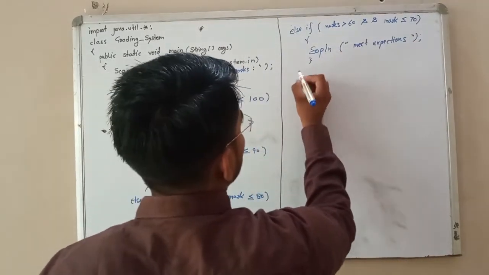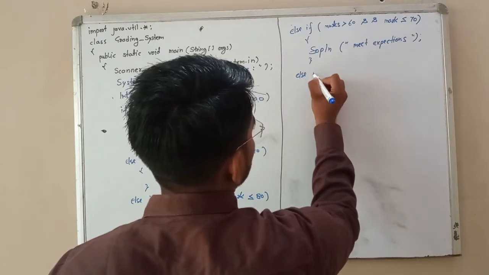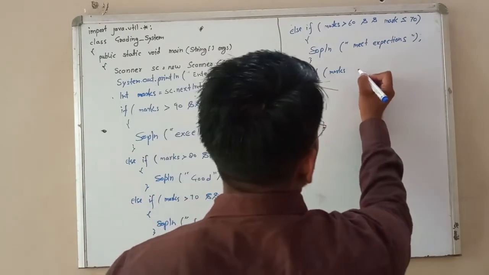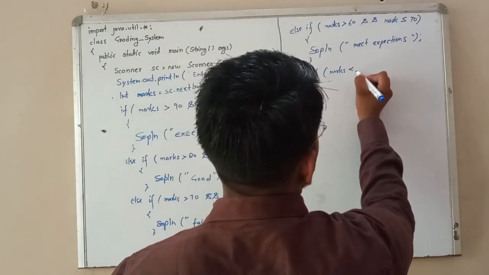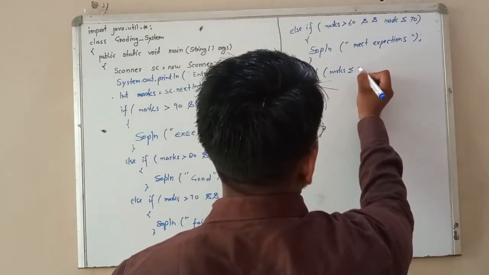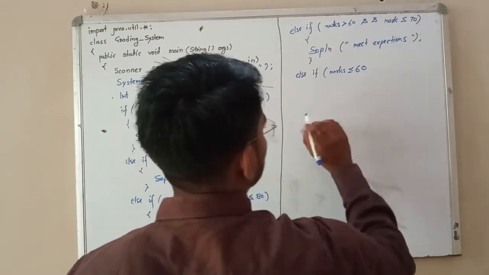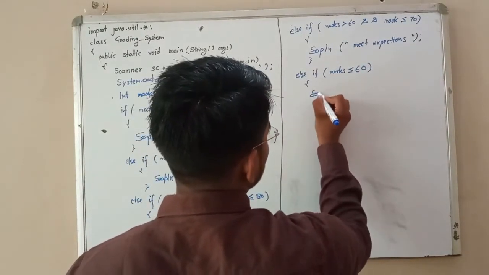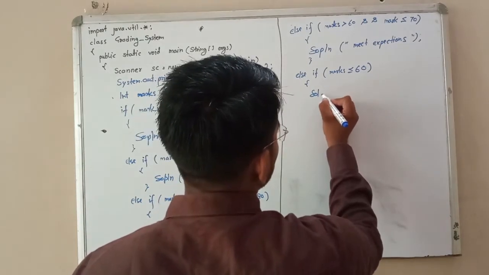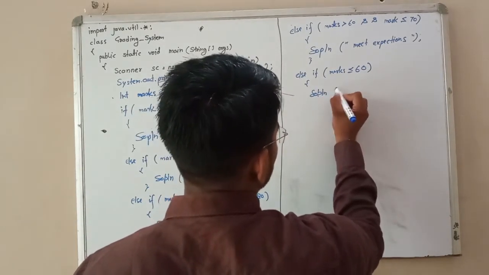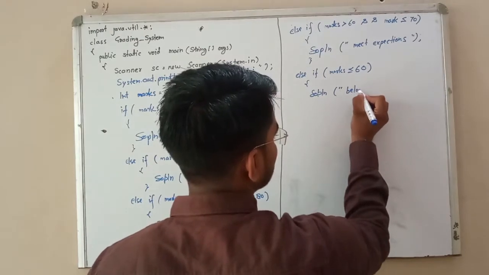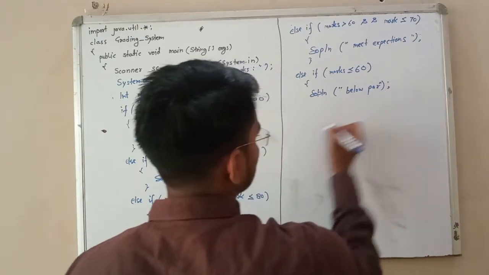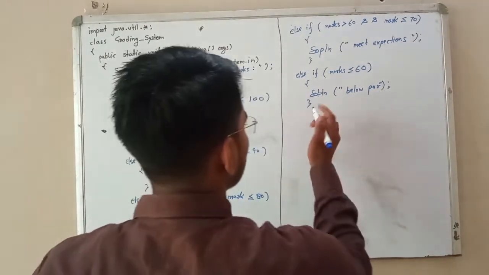And our last condition else if marks is below 60, less than or equal to 60, so print below par.